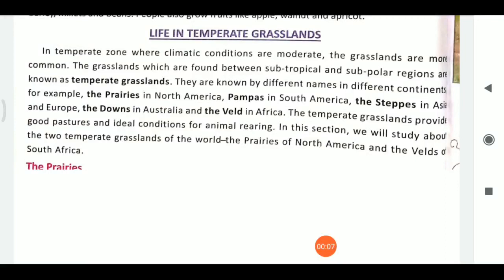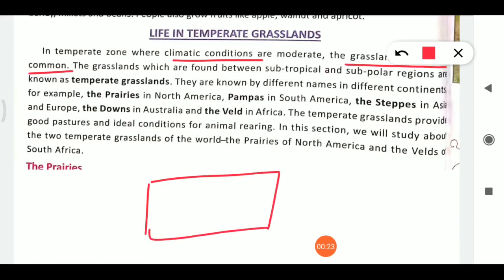Today we are going to discuss life in temperate grasslands. In the temperate zone, where climatic conditions are moderate, grasslands are common. Simply put, temperate grasslands are found in the temperate zone, between subtropical and subpolar regions, and they are known by different names.